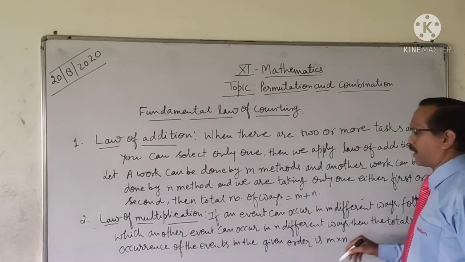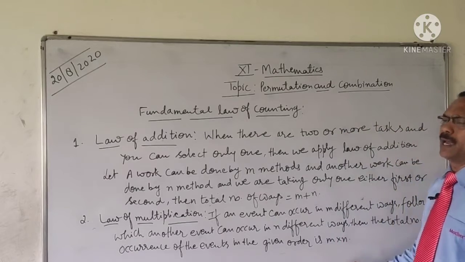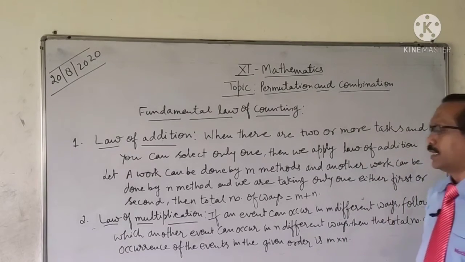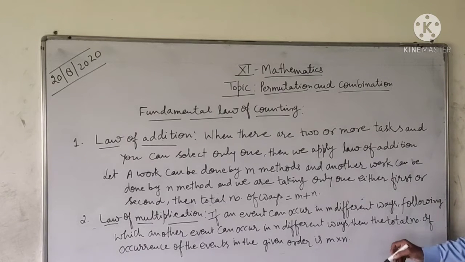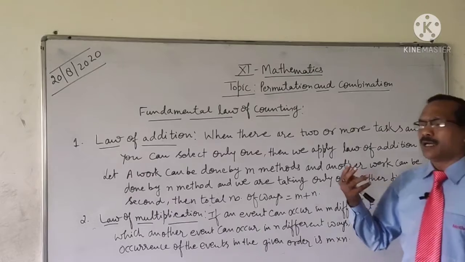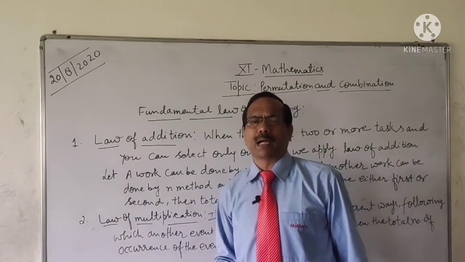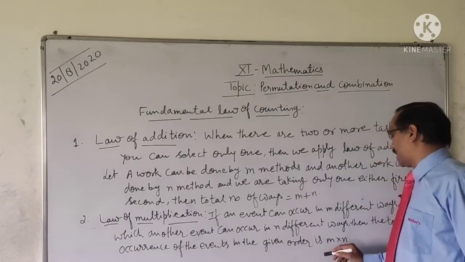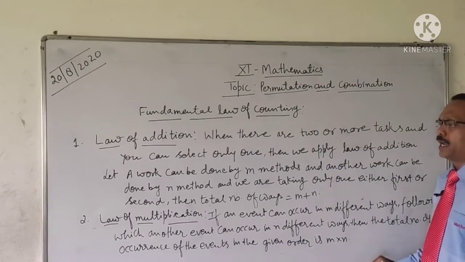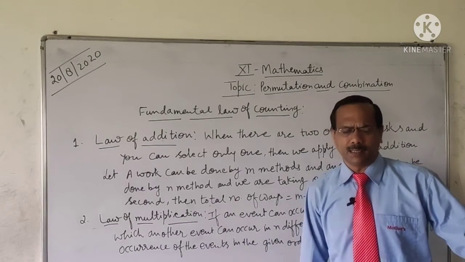Then the total number of occurrences of the events in the given order is M into N. So whenever we select all the events, and there are two or more events and all the events are different and independent, their total ways are M into N, and we will apply the law of multiplication there.